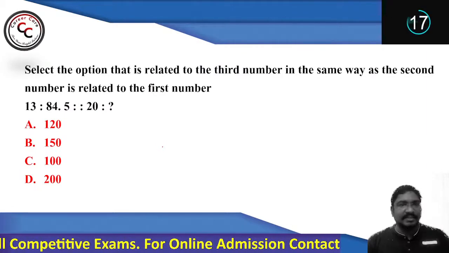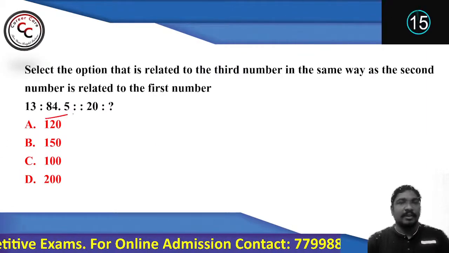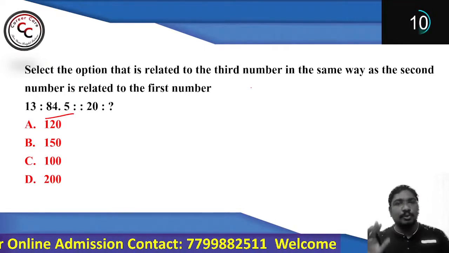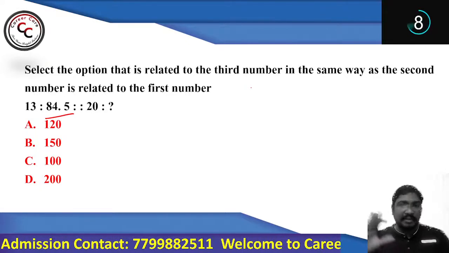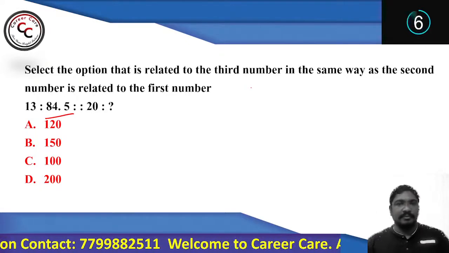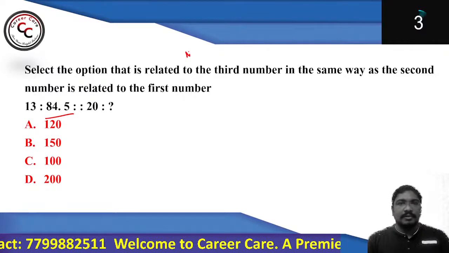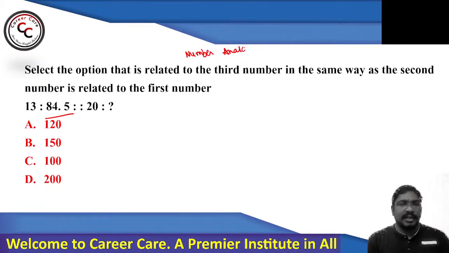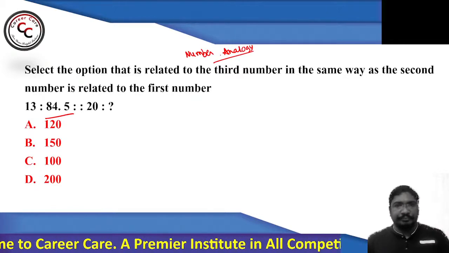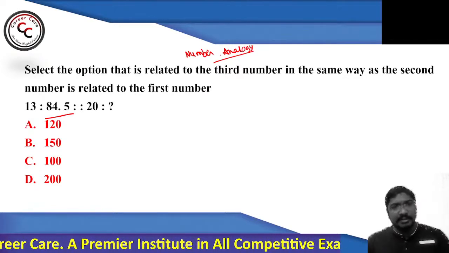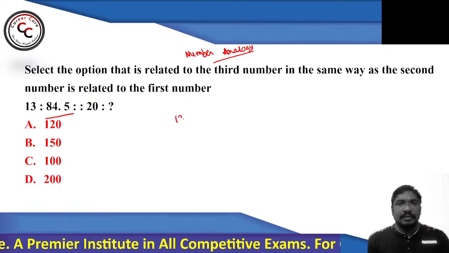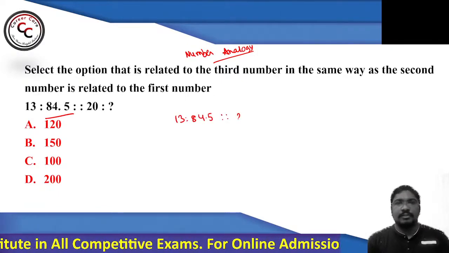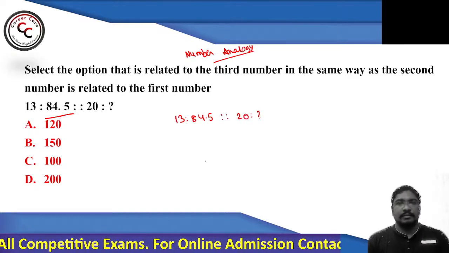Let's see what your answer says. Purely based on number analogy again. Based on number analogy, minimum to minimum, you can expect 2 to 5 questions. Minimum to maximum, 2 to 5 questions. This is an easy one only, not that much. Difficult, but this is very easy. So 13 is to 84.5 is analogous to 20 is to what?